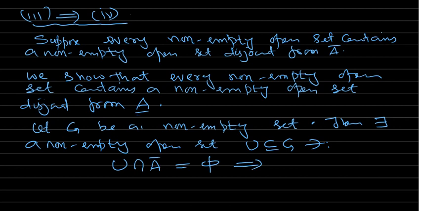This is given. Since A closure is bigger than A, this means U intersection A is also empty. So every non-empty open set contains a non-empty open set U disjoint from A, which is the fourth, what you had to prove. So third implies 4, done.